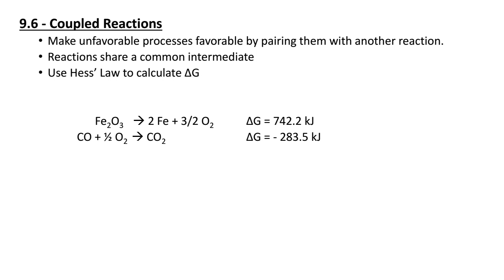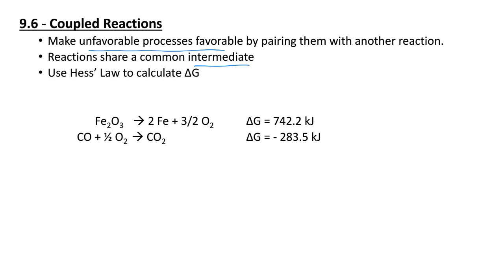And the last section that we have for 9.6 is coupled reactions. Now, the good news is we kind of actually already know how to do this. We just didn't call it coupled reactions and we didn't use it for delta G, but it's basically Hess's law. We're going to take unfavorable reactions, and if we pair them with another reaction, we can make them thermodynamically favorable.